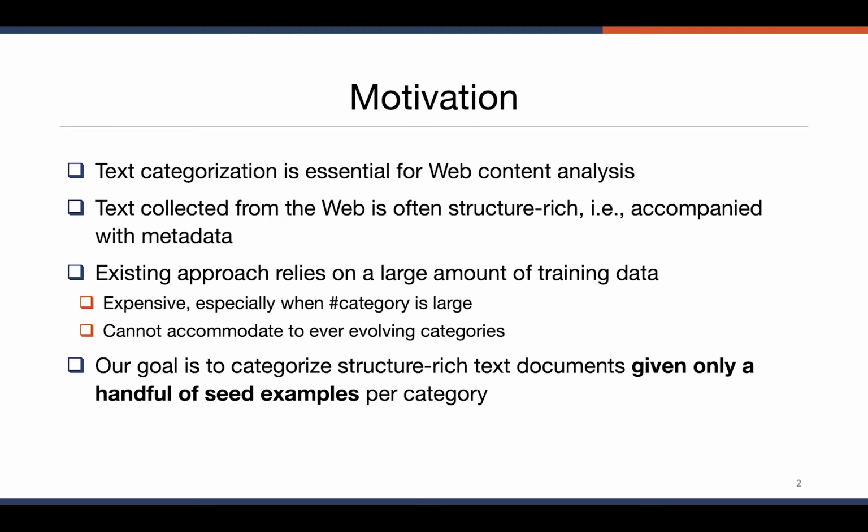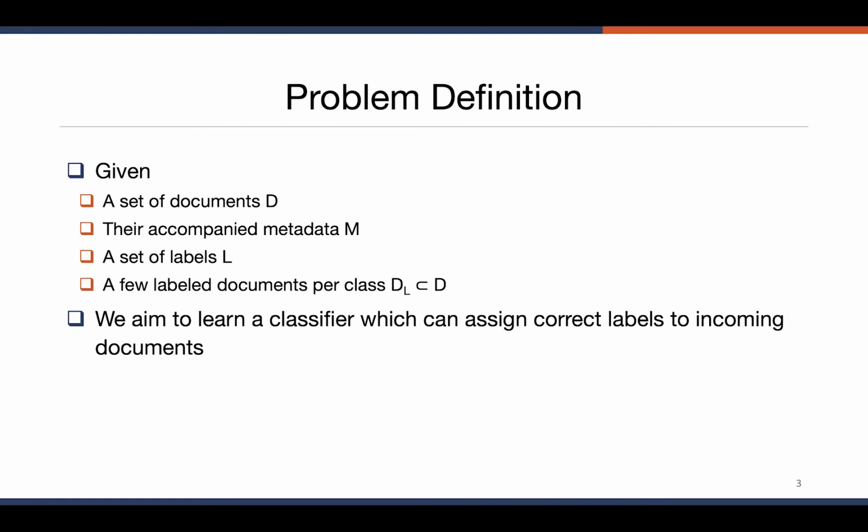Well, in this work, different from most supervised approaches, our goal is to categorize structure-rich text documents given only a handful of seed examples per category, and in our experiments, no more than 3 hand-labeled documents per category. Formally, our problem can be defined as follows. Given a set of documents, their accompanied metadata, a set of labels, and a few labeled documents per category, we aim to learn a classifier which can assign correct labels to incoming documents.